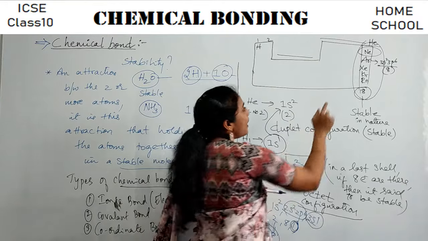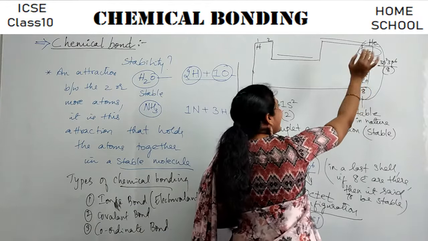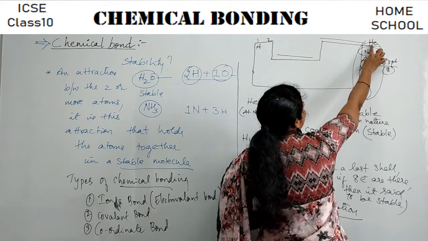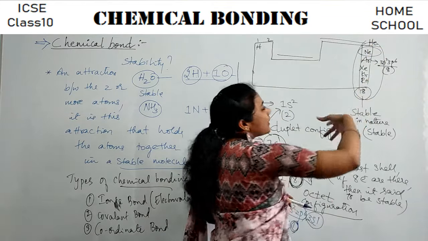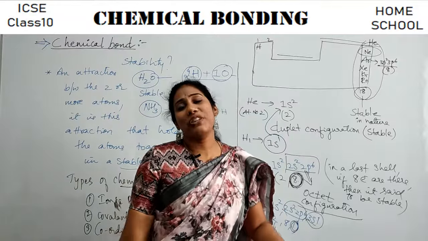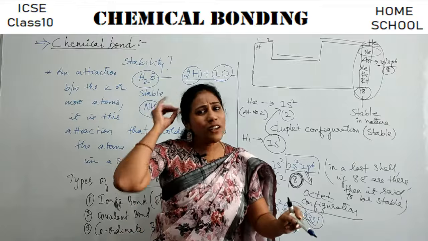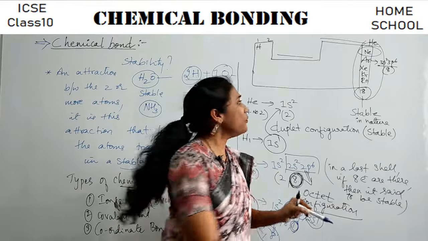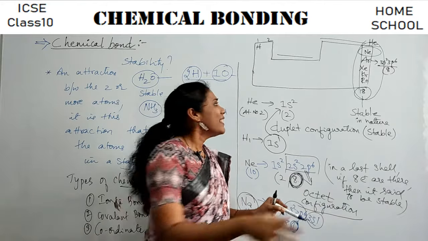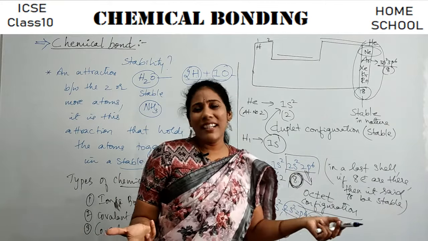Just because these noble gases are stable and happy with whatever electrons they have, right from helium to krypton, radon, they won't participate in any chemical reaction, guys. They don't require a chemical reaction. They won't like to combine with another element, because they are already happy with whatever electrons they have.